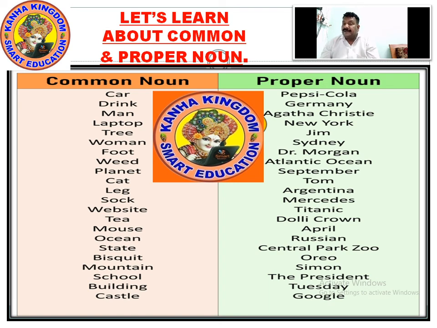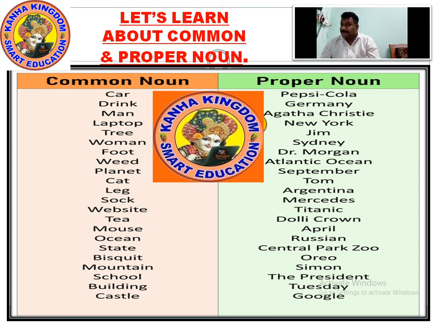This is for you to write down in your book, memorize and know about the common nouns. What are the common nouns? Website is common, cat is common, planet is common. So now let's look into the proper nouns.